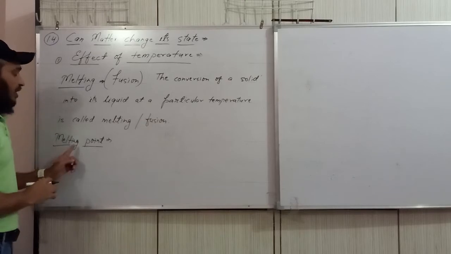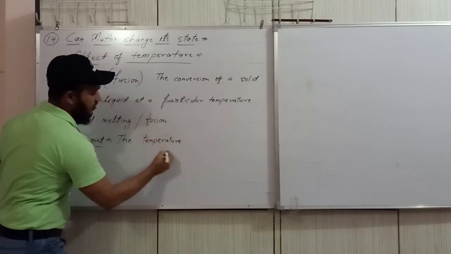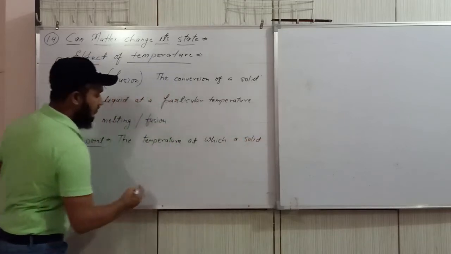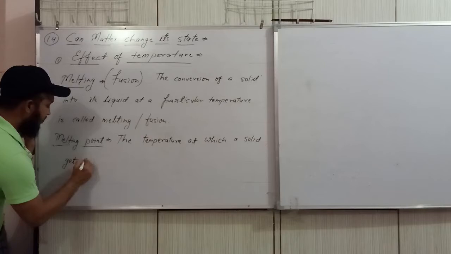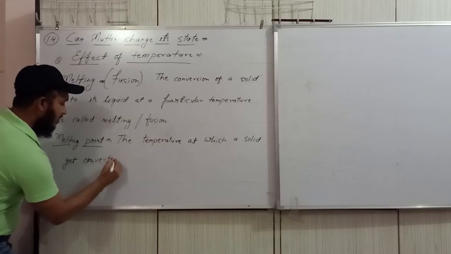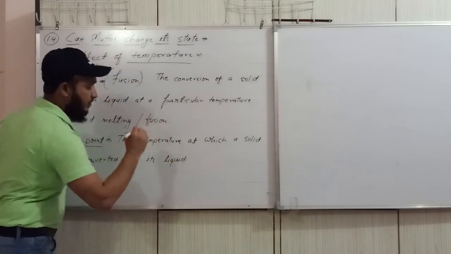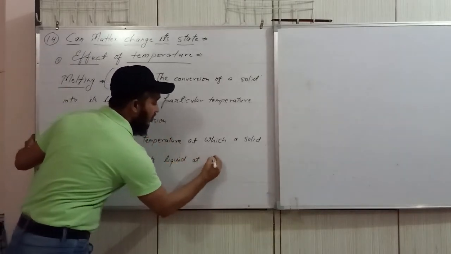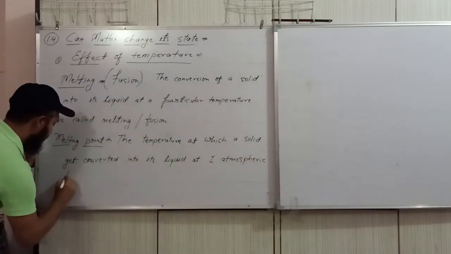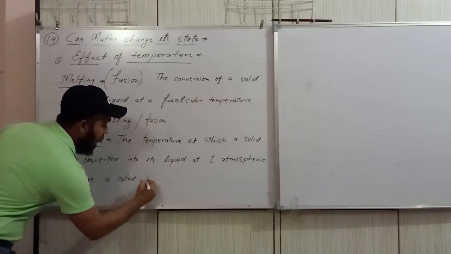What is melting point? The temperature at which a solid gets converted into its liquid at 1 atmospheric pressure is called melting point.